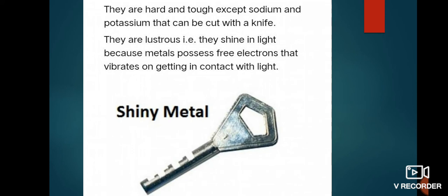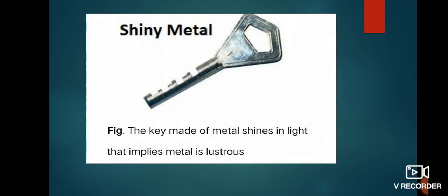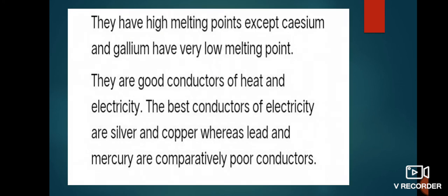with a knife. Next physical property of metal is they are lustrous, that is they shine in light because metals possess free electrons that vibrate on getting in contact with light. Look at this figure. The key made of metal shines in light, that implies metals are lustrous.